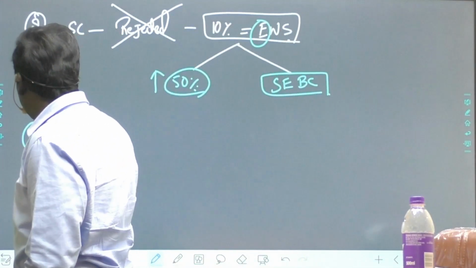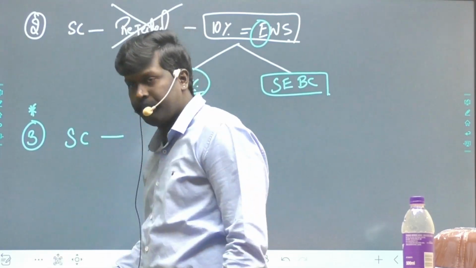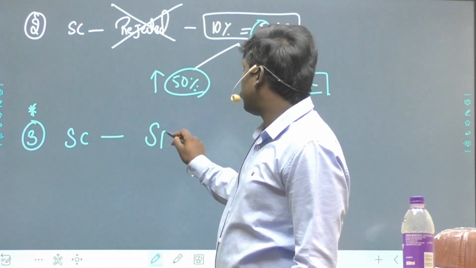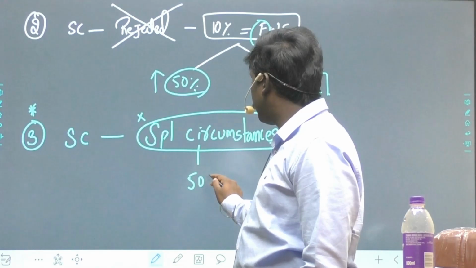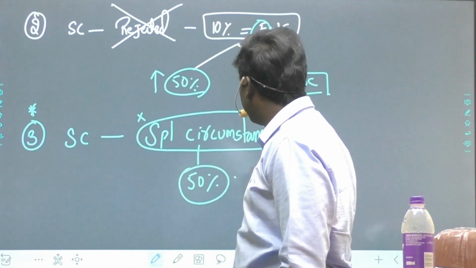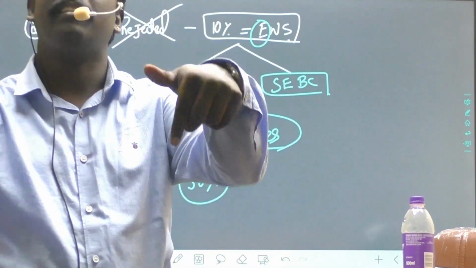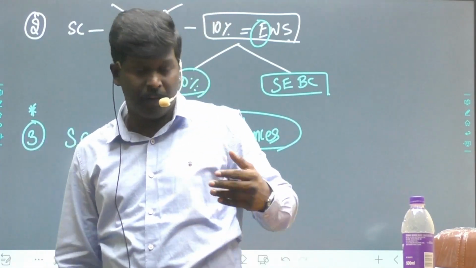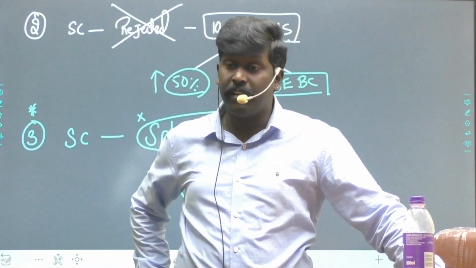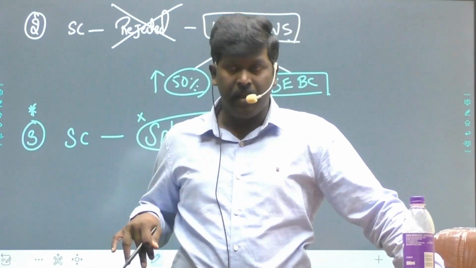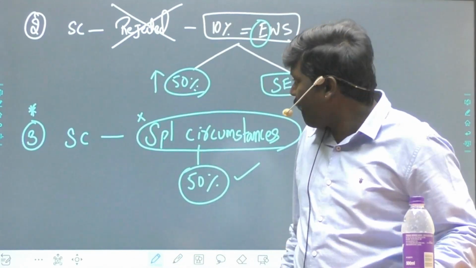Now point number 3, again important. Supreme Court in Indira Sawhney case said, under special circumstances, even if the 50% reservation crosses, it's fine, but there must be special circumstances. For example, our Tamil Nadu, which gives reservations up to 68%, that was termed as special circumstances. Presently, EWS reservations, special circumstances. This is the third point.